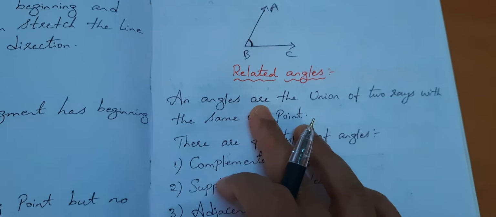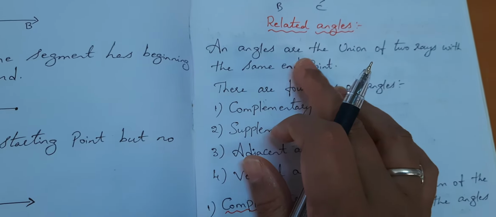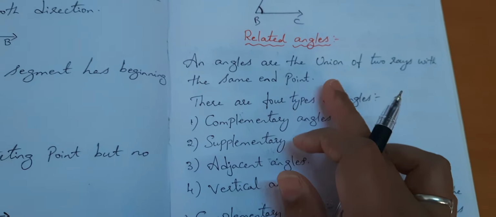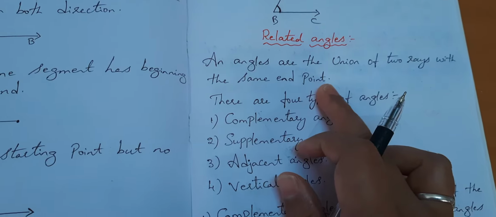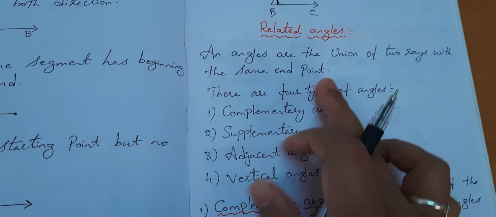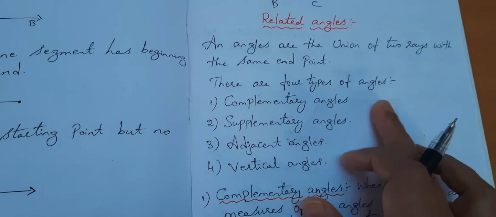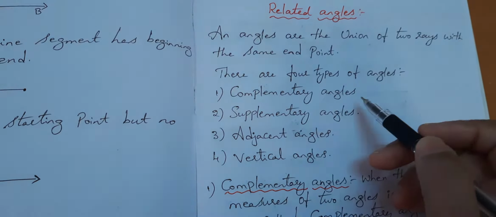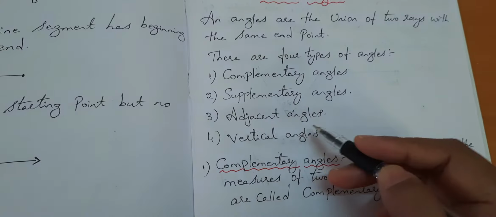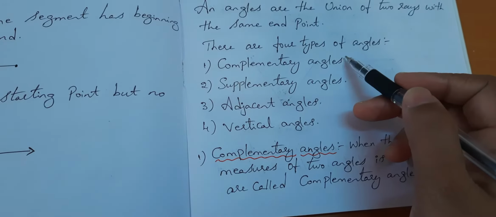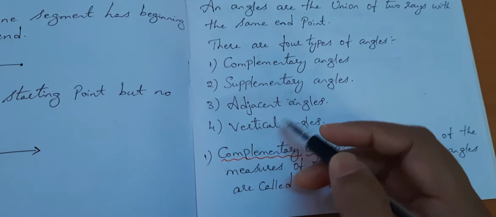Now let's see related angles. Actually, what are related angles? Related angles are the union of two rays with the same end point. Now in this we have four types of angles. One is complementary angles, supplementary angles, adjacent angles, vertical angles. Now let's see these four angles in detail.